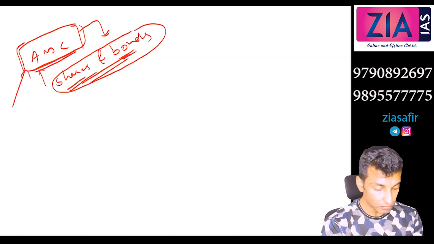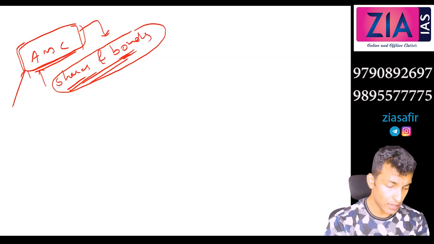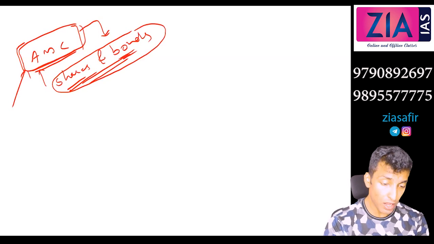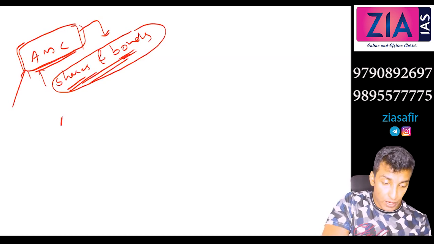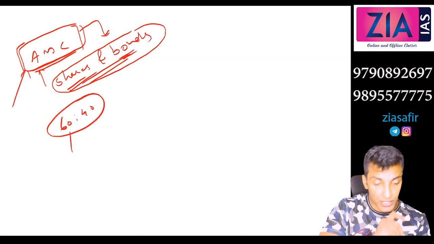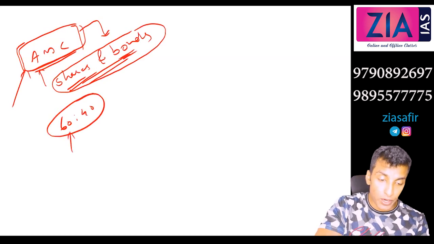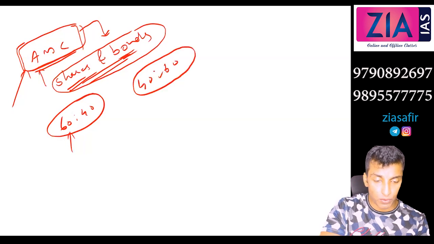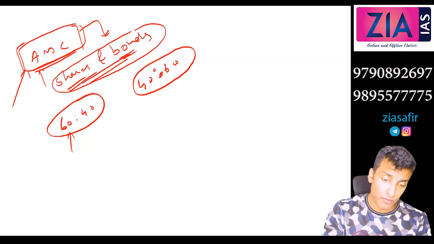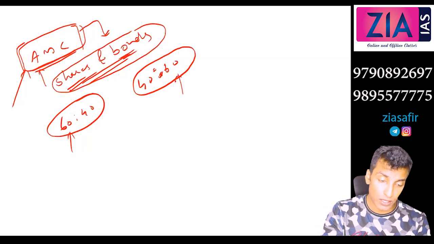Okay, so every mutual fund will have its own AMC. They will decide which share to be bought, which bonds to be bought, and what should be the proportion. The share could be 60-40. This is slightly more risky, because when the proportion of shares is more, it is more risky. Or it could be 40-60. If you remember, in the case of NPS, I gave you one ratio. I think 40-60 is what I gave you. But there it was long term, no? So even the share portion is very safe.